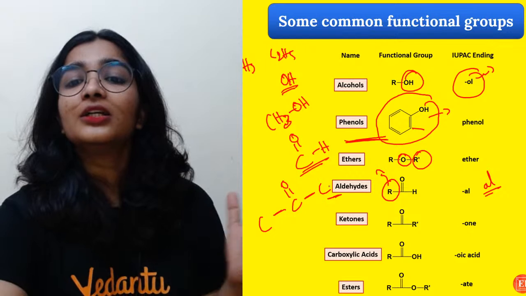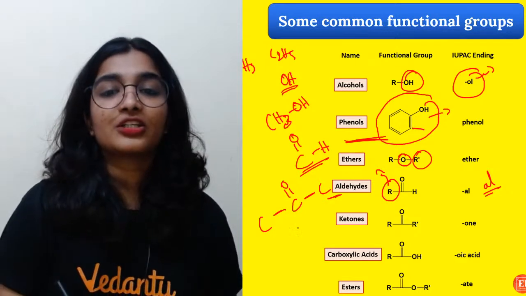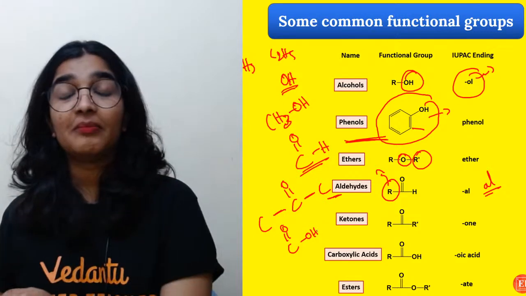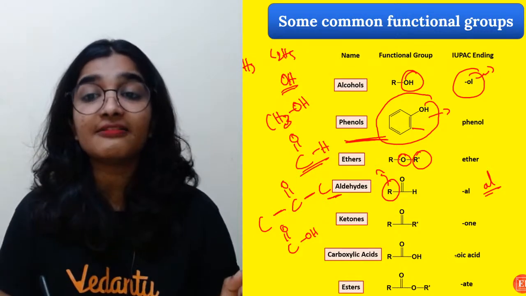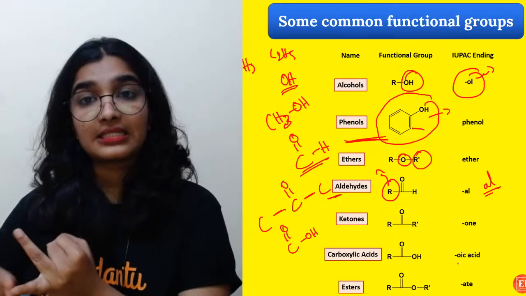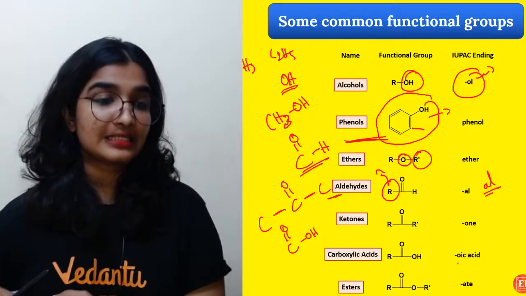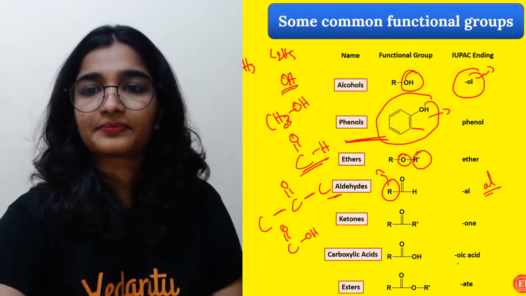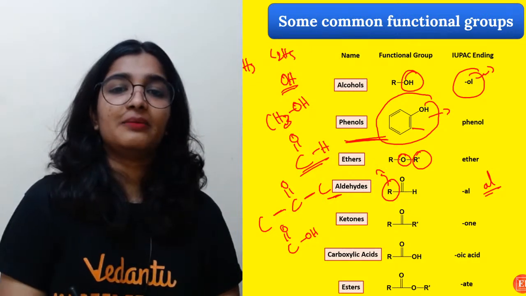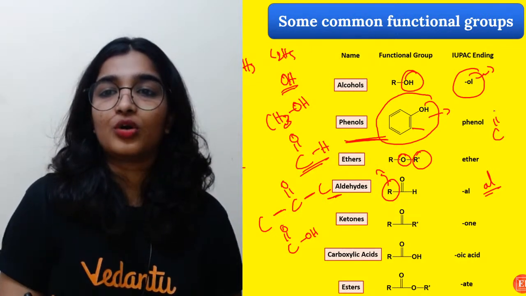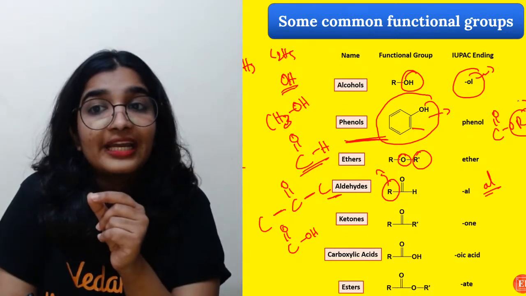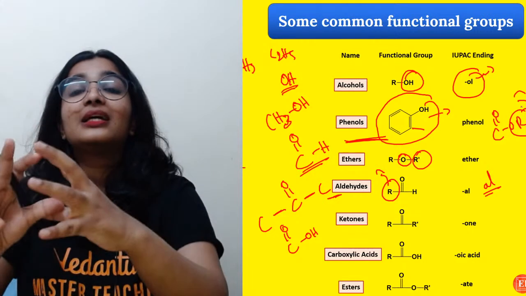So the carboxylic acid functional group is C double bond O OH, and the name ends with oic acid. This is the suffix. For example, methanoic acid, ethanoic acid, propanoic acid. Esters are basically C double bond O OR. See, instead of H, I have replaced H with an alkyl group.